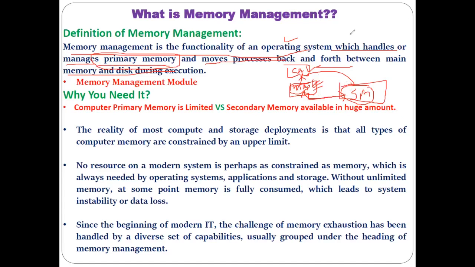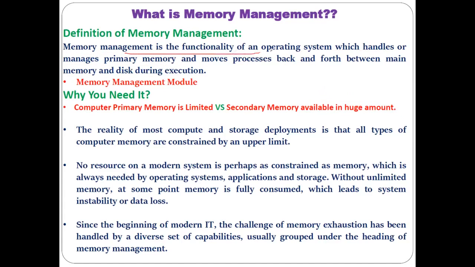Understood? That is the reason here it is said memory management is the functionality of the operating system. Who manages the memory? Operating system. That is the reason it is said memory management is the functionality of the operating system which handles or manages the primary memory. How does it manage the primary memory? By moving particular data or instructions, or by moving some process between the main memory and the secondary memory. Disk is our secondary memory. So how does the operating system manage the memory?